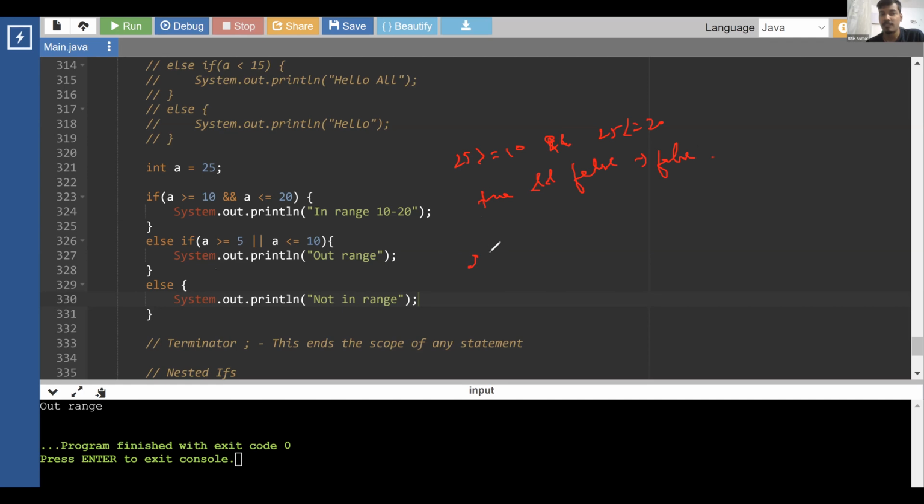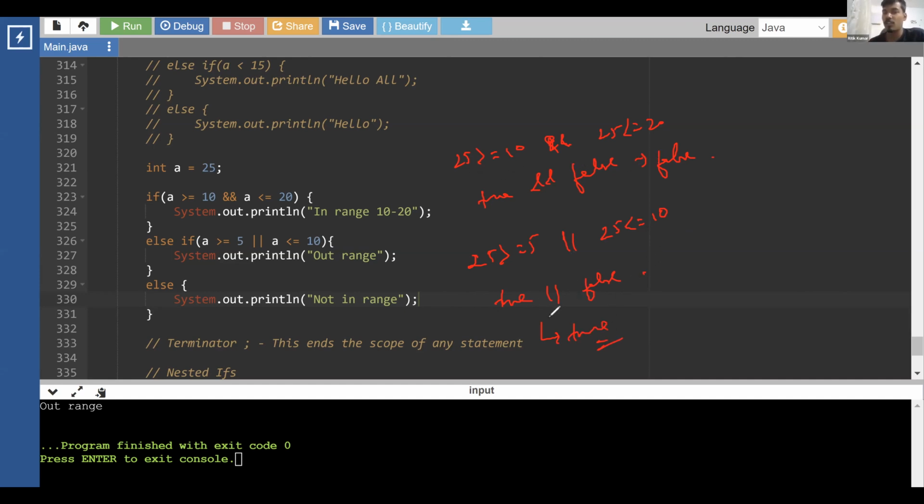Now we have 25 greater than or equal to 5 or 25 less than or equal to 10. Look at this. Here we are checking 25 greater than 5 or 25 less than or equal to 10. This is true, while 25 less than 10 is false. So true or false finally results in true. True and false is false, but true or false is true, right?